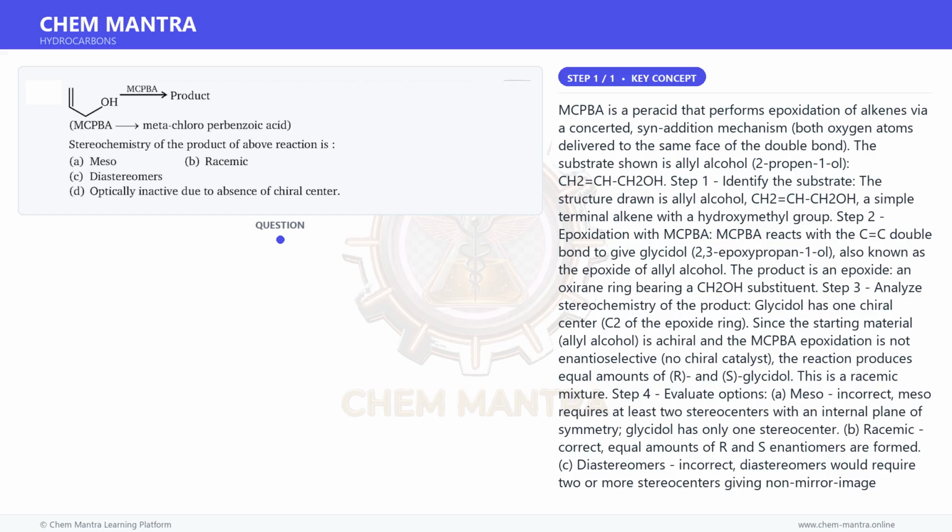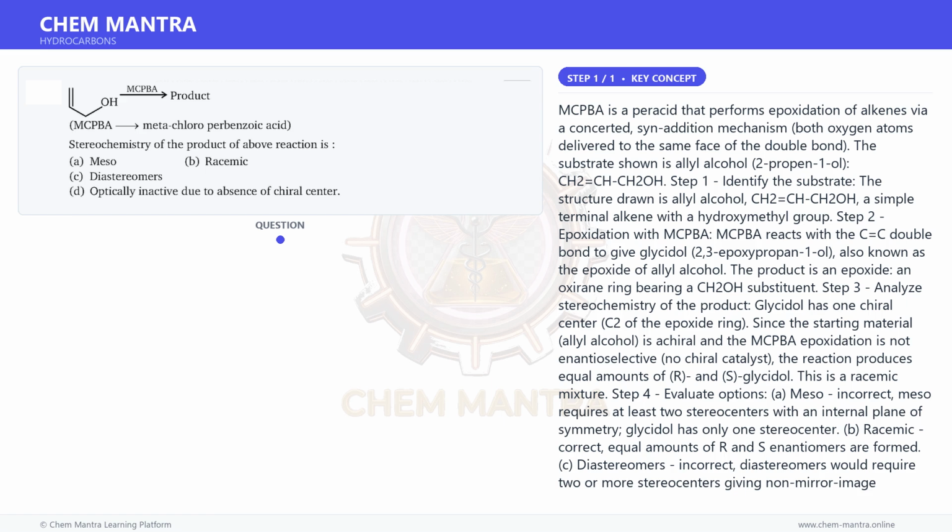mCPBA is a peracid that performs epoxidation of alkenes via a concerted syn addition mechanism, with the oxygen atom delivered to the same face of the double bond. The substrate shown is allyl alcohol, 2-propen-1-ol, CH2=CH-CH2OH.